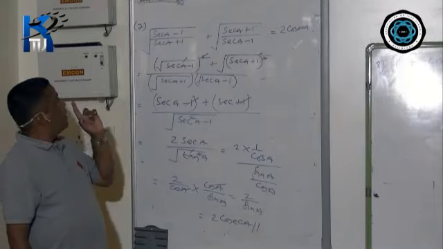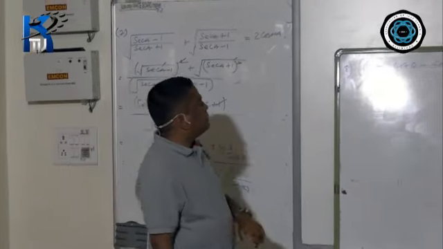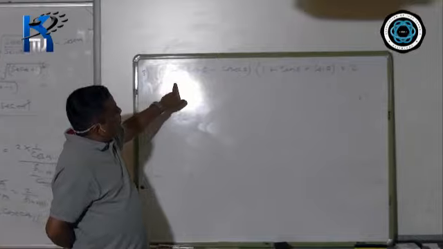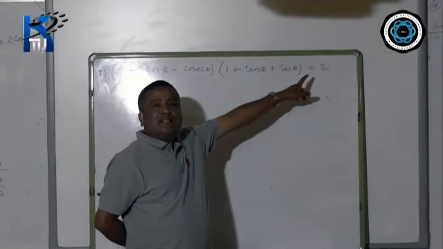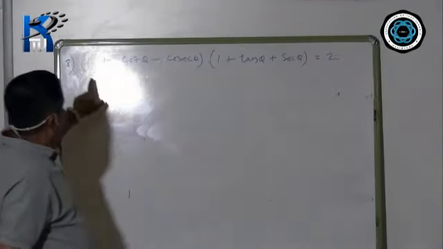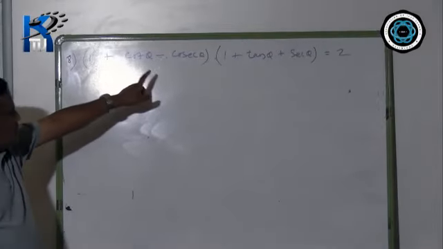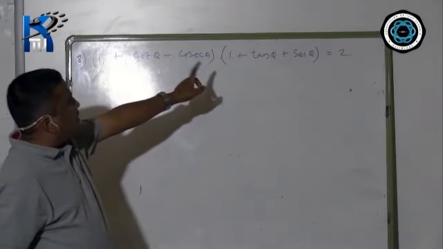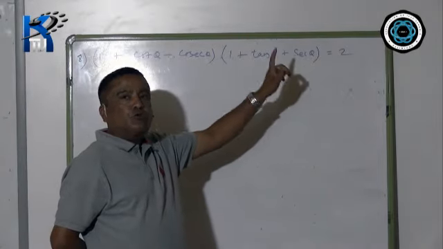Now question number 8. Again here left hand side is quite lengthy and the right hand side is 2. 1 plus cot theta minus cosec theta into 1 plus tan theta plus sec theta equals to 2.